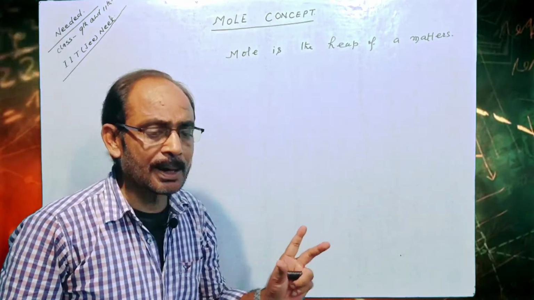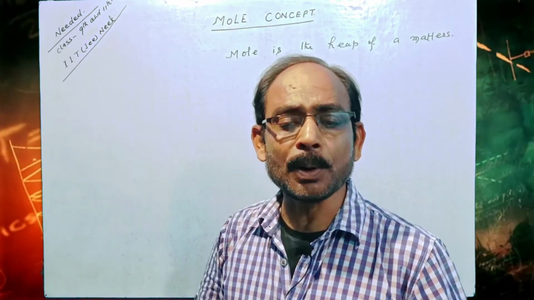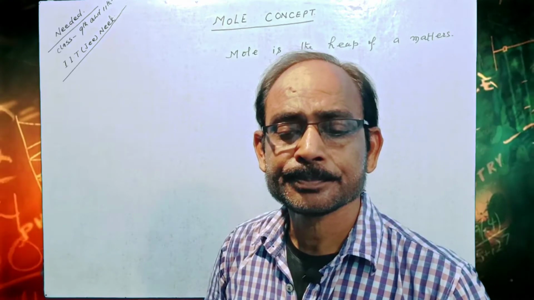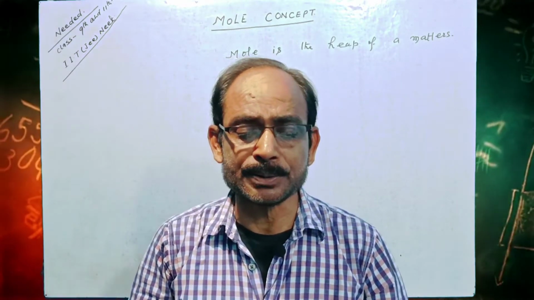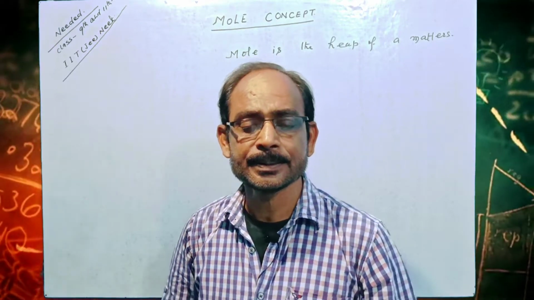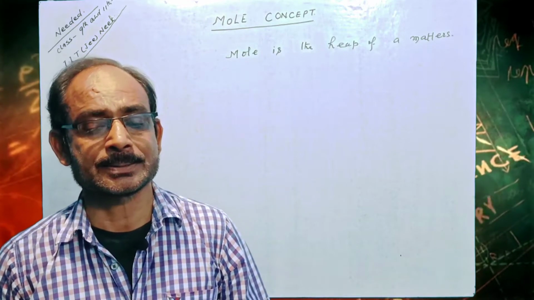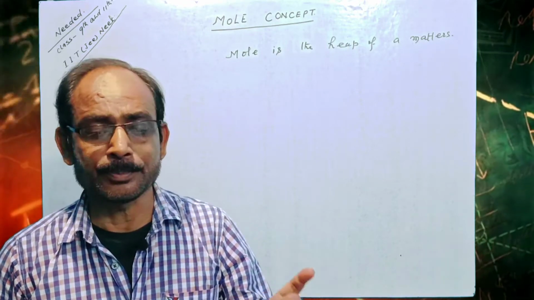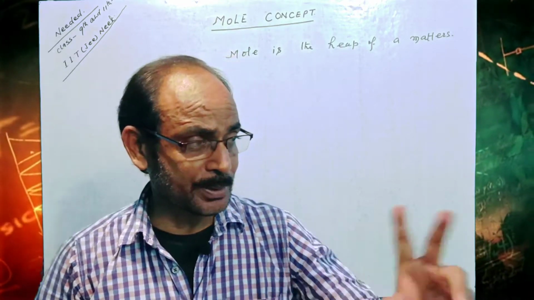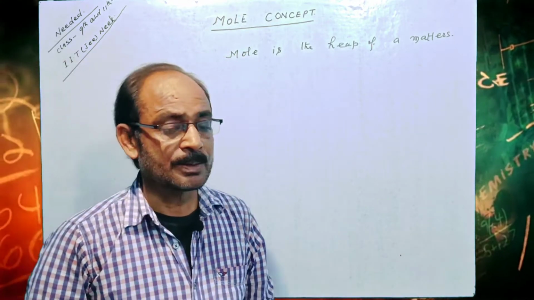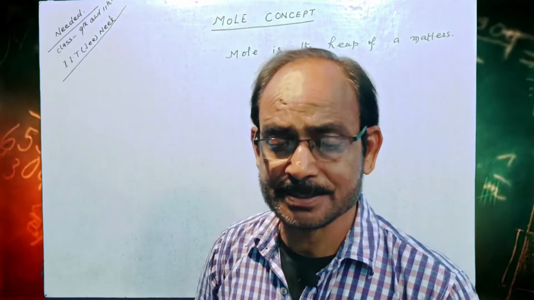that explain about a group of 6.023 into 10 to the power 23 particles, atom, molecules or ion of a substance is called a mole of that substance.